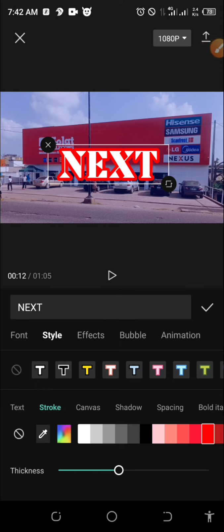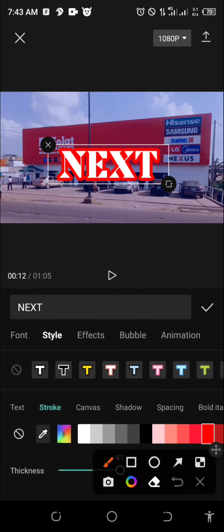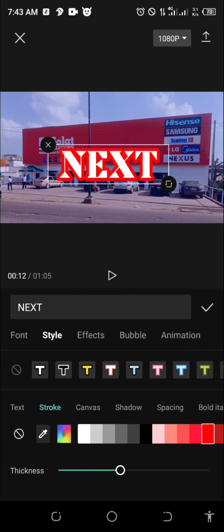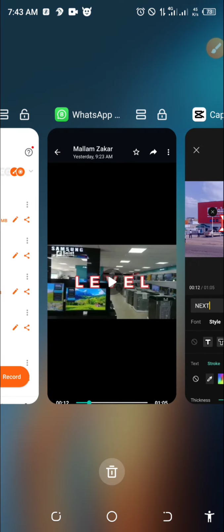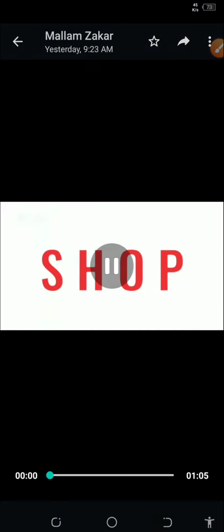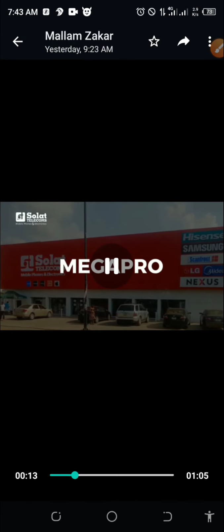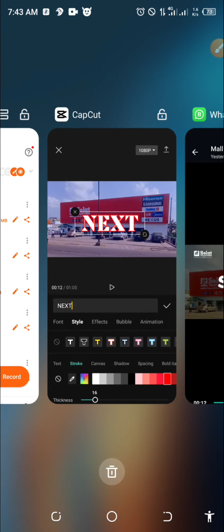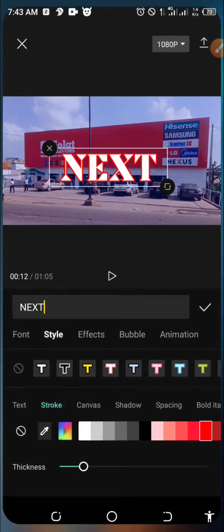Then the stroke thickness is too much. I will adjust it from here. Are you seeing the thickness adjustment here like this? So let's check how it is. Shop and level at Solar Electronics Mega next Promo. Shop and win promo. It's a next level. Okay, it's inside the next level.